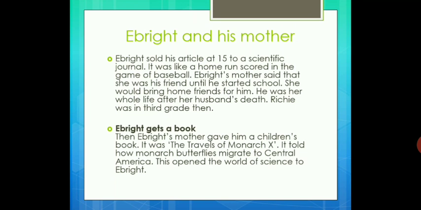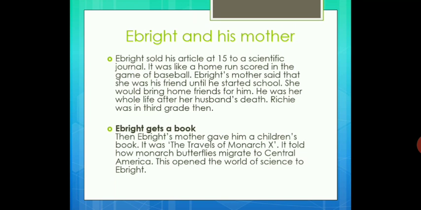Ebright gets a book. Ebright's mother gave him a children's book, The Travels of Monarch X. This was the book that changed Ebright's interest, or we can say, changed his life. It created an interest in monarch butterflies in Ebright's heart.